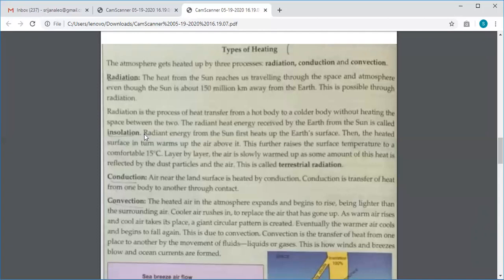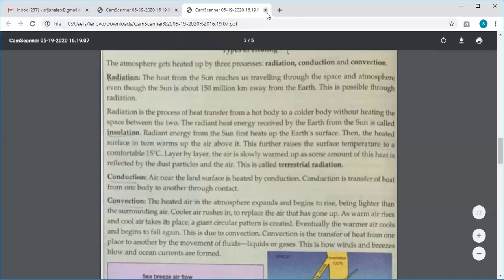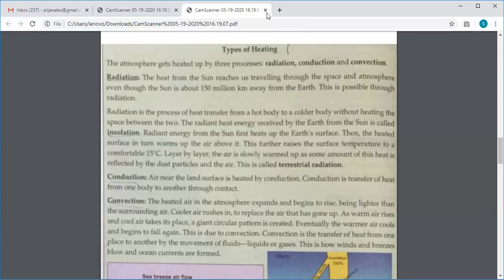Now this heat will again be heating the air above, and this is known as terrestrial radiation, meaning the earth surface giving the heat back and heating the atmosphere is known as terrestrial radiation. This is the meaning of radiation.